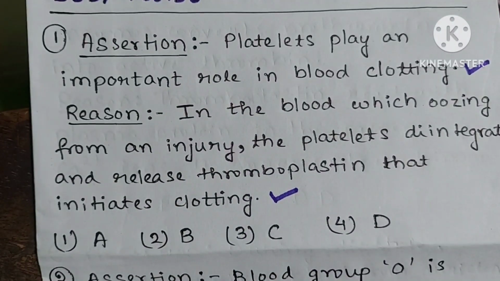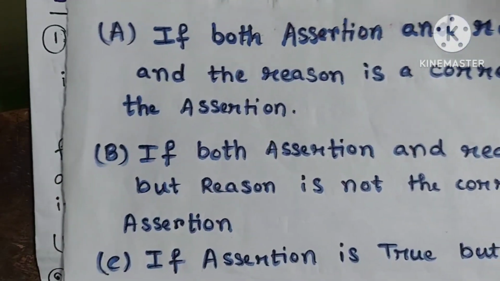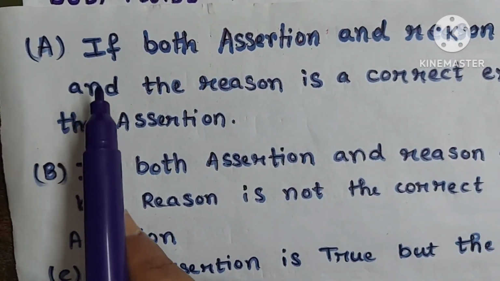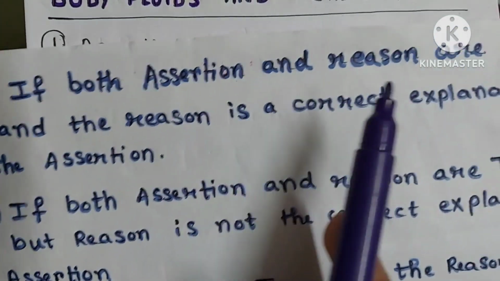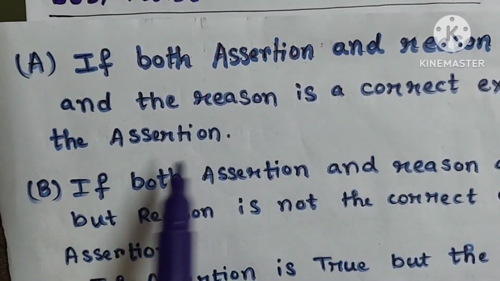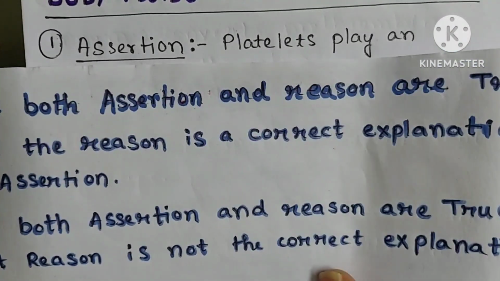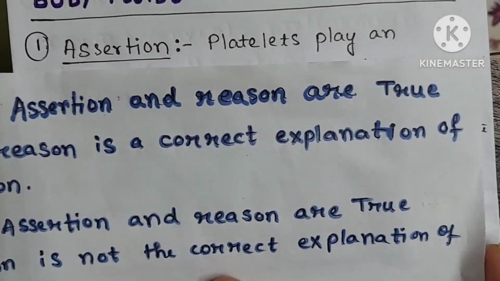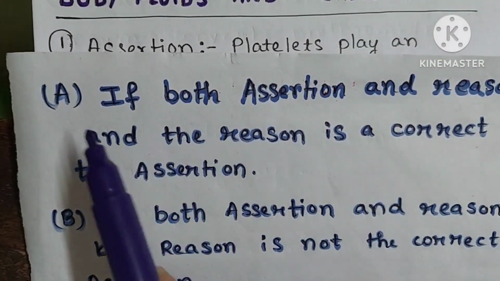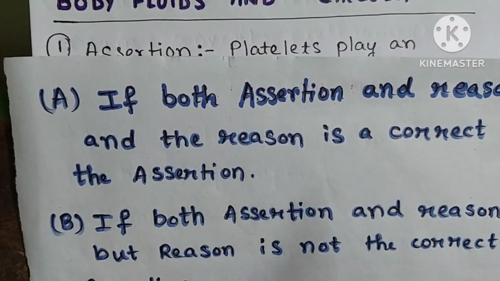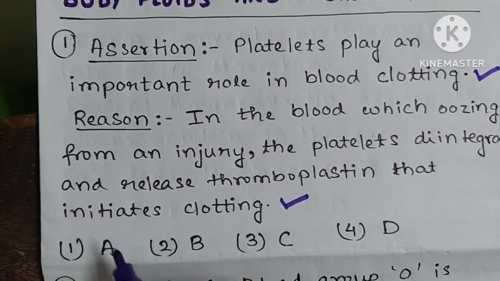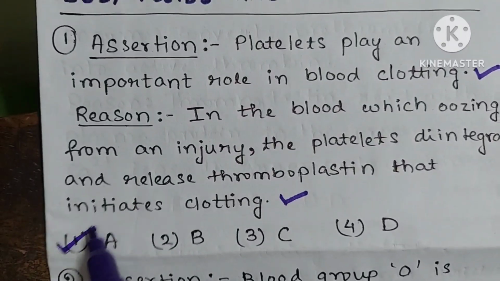So, if we see the options, option A reads, if both assertion and reason are true and the reason is the correct explanation of the assertion, then we will mark option A as our answer. So here the correct answer of this assertion reason question will be option A.